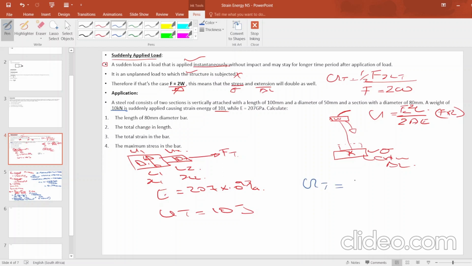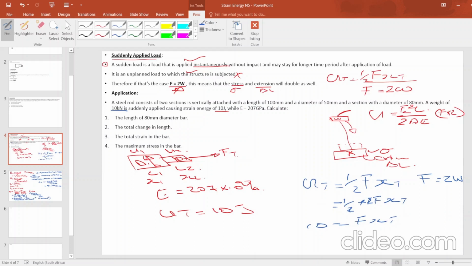It will be UT equals to 1 over 2 FXT. Now don't forget that F equals to 2W. Whatever we do with F, we need to multiply it by what? By 2. Right, whatever we do with that, we need to multiply by 2. Then here it will be 1 over 2 multiplied by 2 FXT. 2 and 2 will cancel out. Then you will have FXT equals to UT.